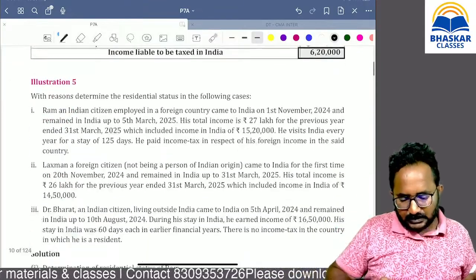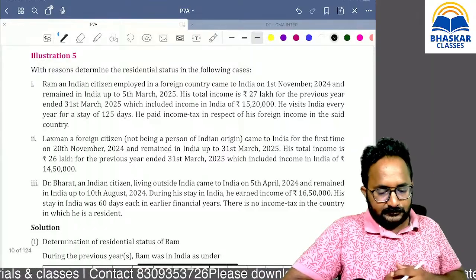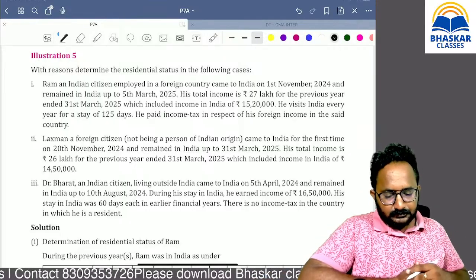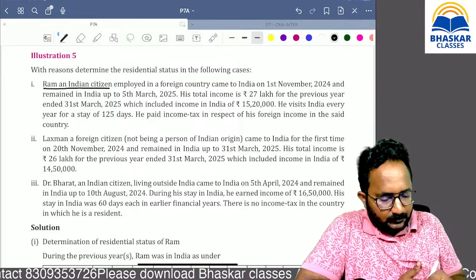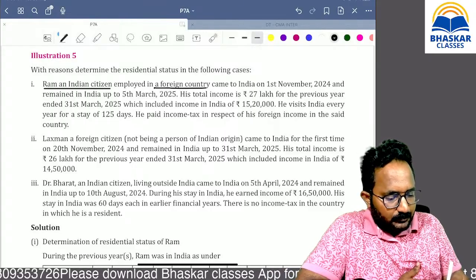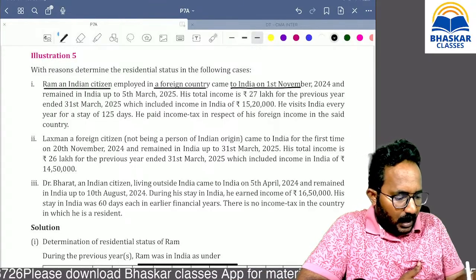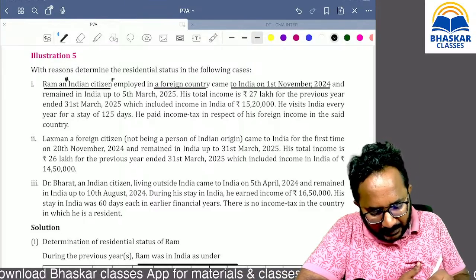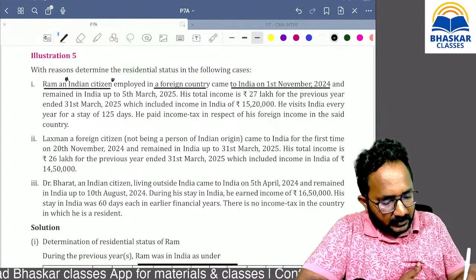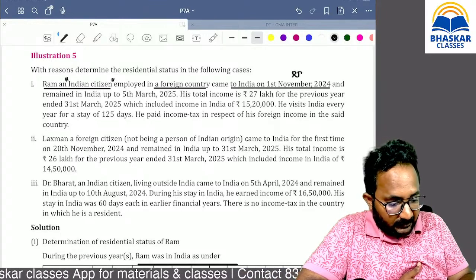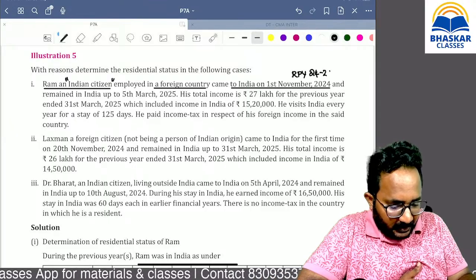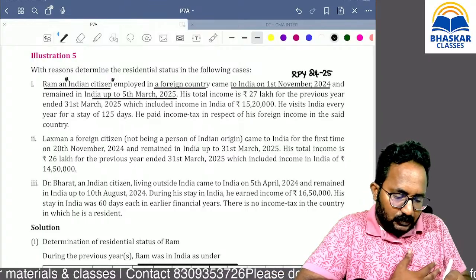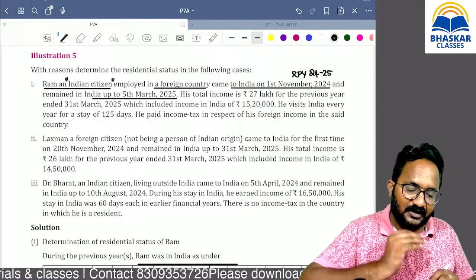Now, next question. Shall we start the next question? In question number 5, Ram, an Indian citizen, employed in a foreign country, comes to India on 1st November 2024. Indian citizen, maybe exceptions can apply. He comes to India, that's why maybe exception too. During the relevant previous year 24-25, he comes to India and he stays up to 5 March 2025. Now, definitely exception two only.